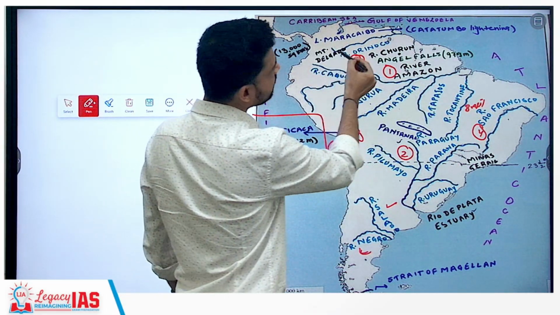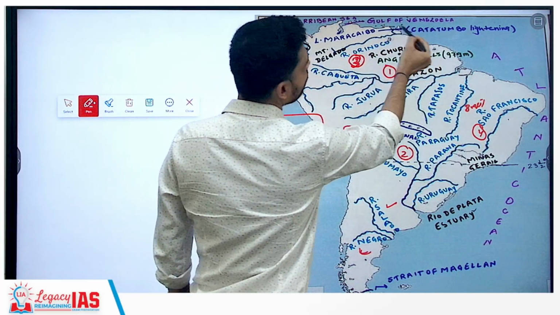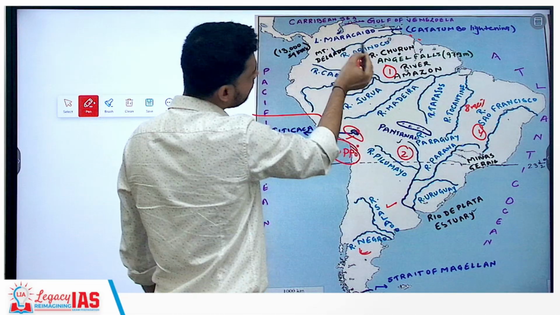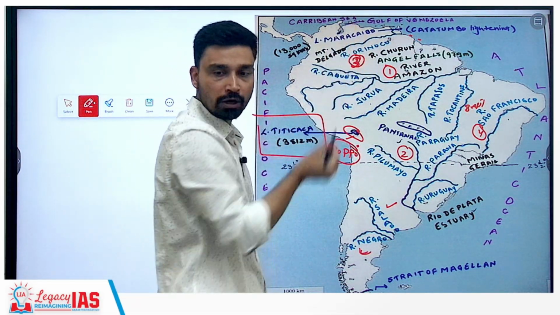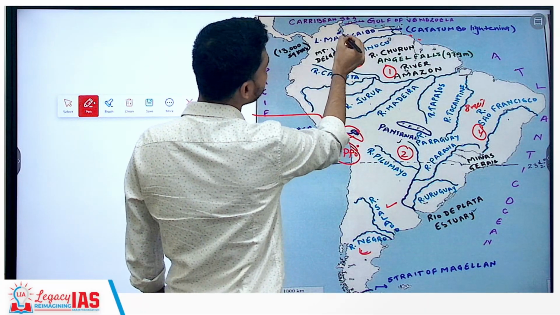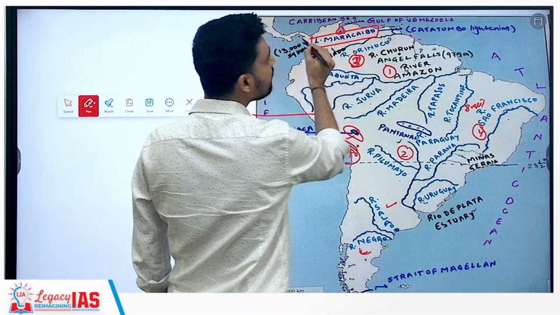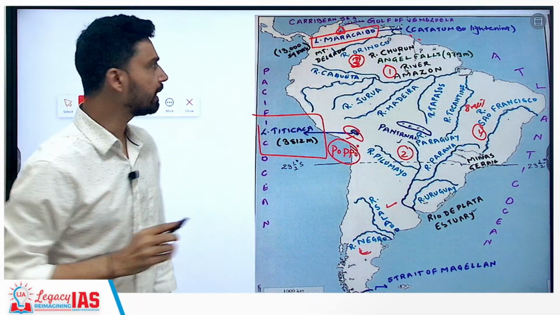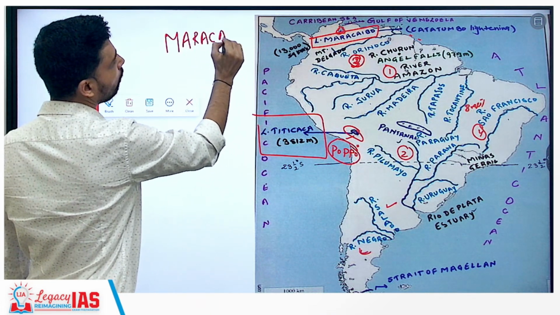Then, as you can see, near the Orinoco Basin, where it is flowing out, it is called the Caribbean Sea. And then, if you go further to the west, this part is also in a country called Venezuela. In Venezuela, you'll find a region. This region, if you look here, this is a lake. This lake is called Lake Maracaibo. I'll write here clearly. Very important part of South America.